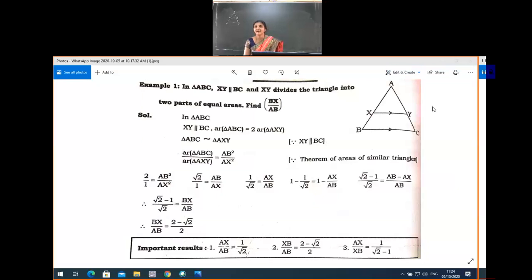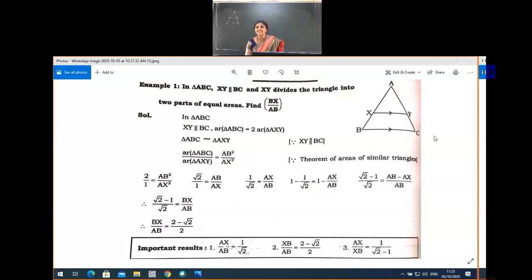Yes, Nikhil, why is triangle ABC similar to triangle AXY? Because the areas are equal. If the areas are equal, then can we say that the two triangles are similar? No. Then Nutan?